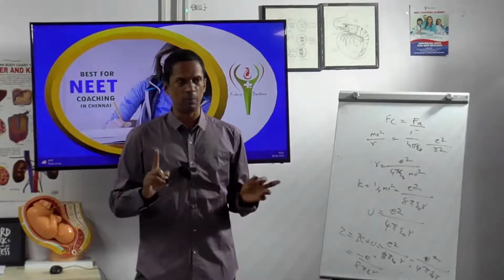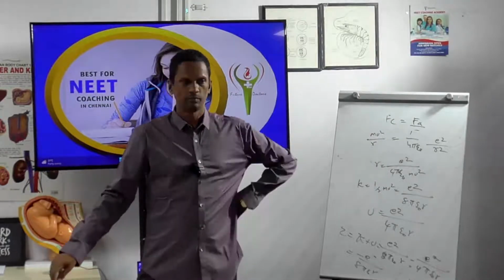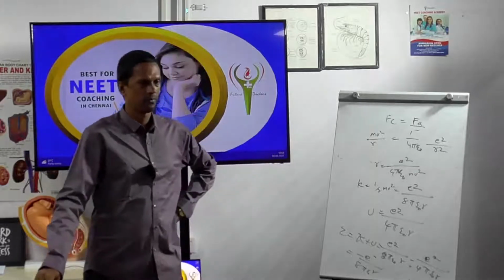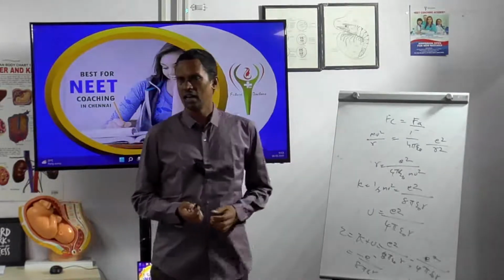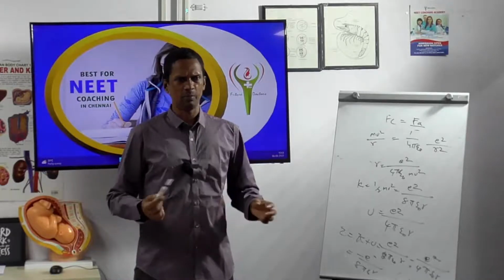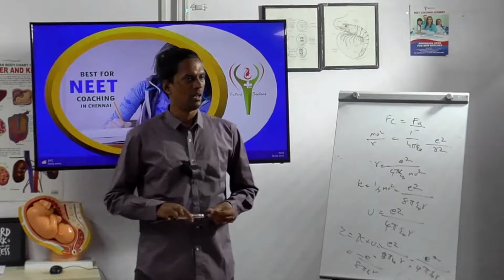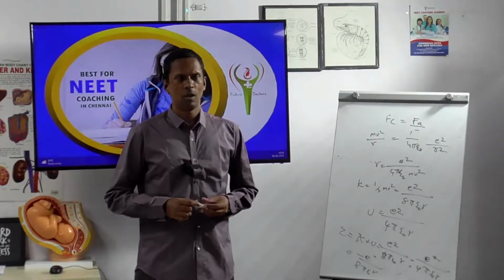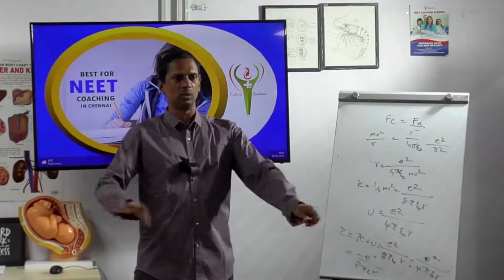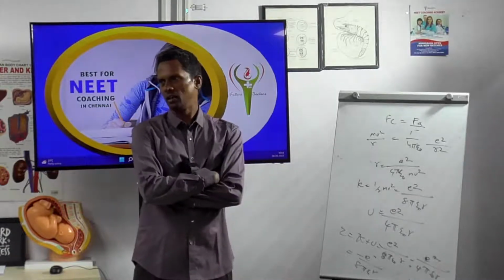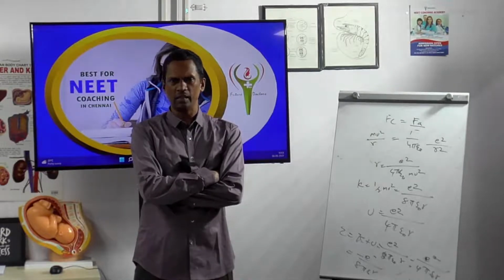Who is telling? Any one person? Who wants to tell? I don't have time, okay, I will explain. You just have to explain what mv square by r is, and why it is so. Why is everybody blinking? That means you didn't understand.